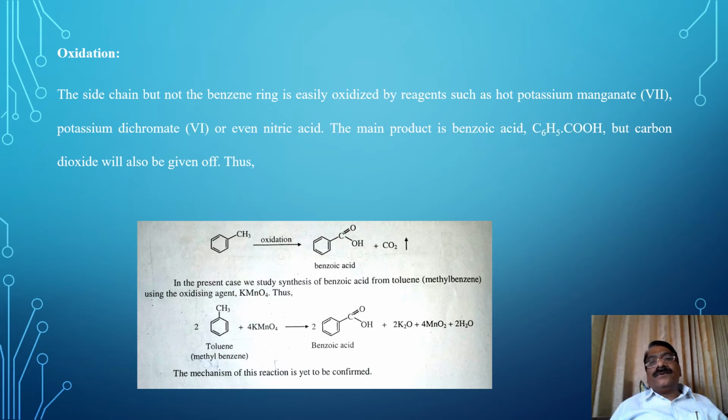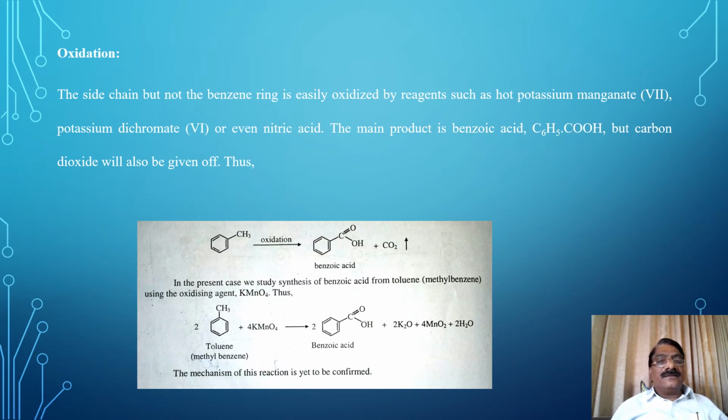The main product is benzoic acid, but carbon dioxide will also be given off. Thus, see the reaction. In that reaction, toluene after oxidation gets converted to benzoic acid and CO2 is released.